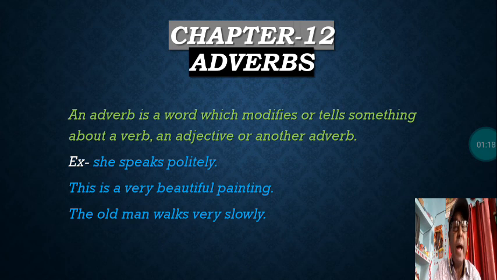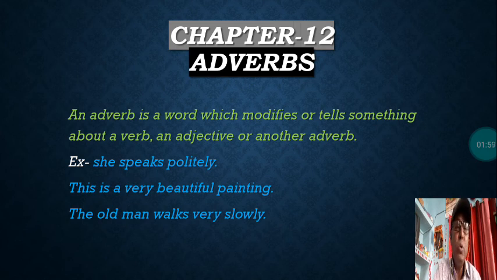She speaks politely. Here you can see the adverb in the sentence is politely, which is describing the verb, that is speaks. If you ask a question in this sentence, how does she speak? The answer will be politely. So politely is explaining how an action is done, that is speaking. So politely describes or modifies the action, that is speak. So politely is an adverb in this sentence.